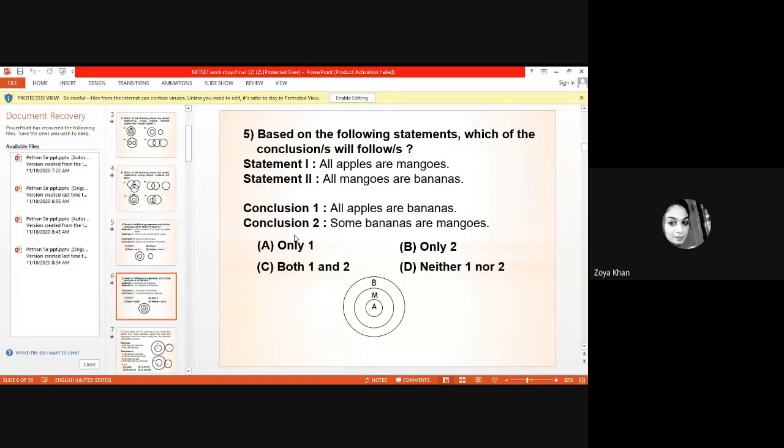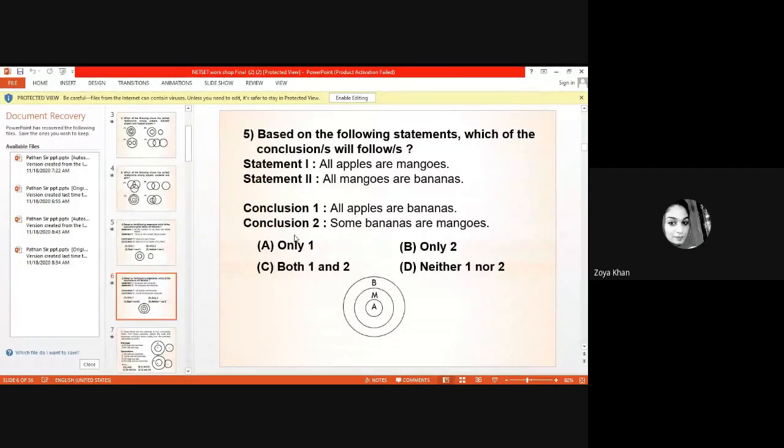Yes, sir. Now look at the conclusions. All apples are bananas. So here the circle of apple is in the circle of mango. And the circle of mango is in the circle of banana. So we can say that all the mangoes are bananas, and we know that all the apples are mangoes. So we can say that all the apples are bananas, right?